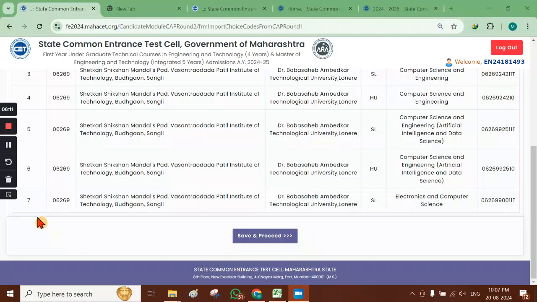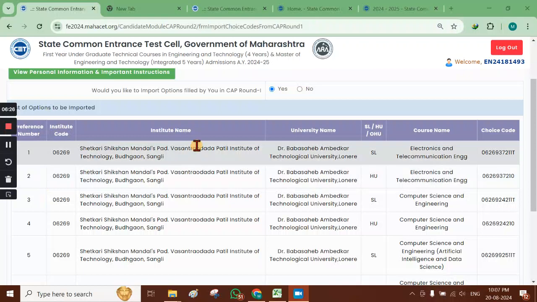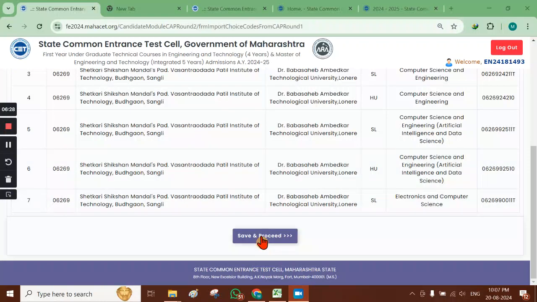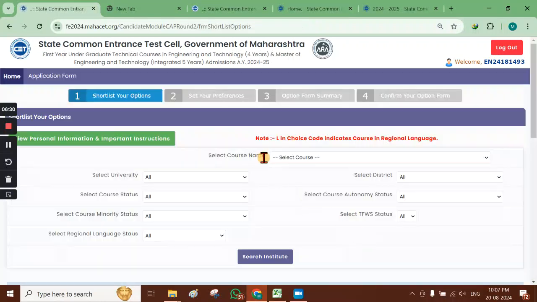So whatever options were there after number 8, that is 9 onwards, all those have been excluded. Only the preference numbers which are above number 8 have been retained here. Okay. So this is the nature of this process.